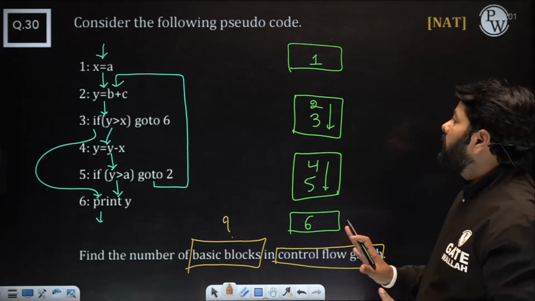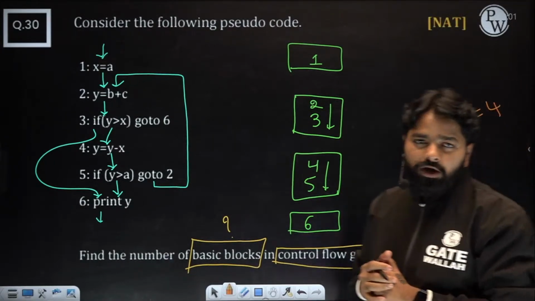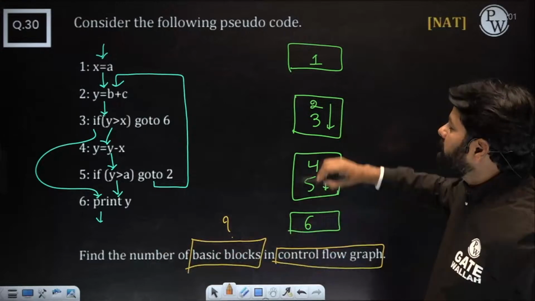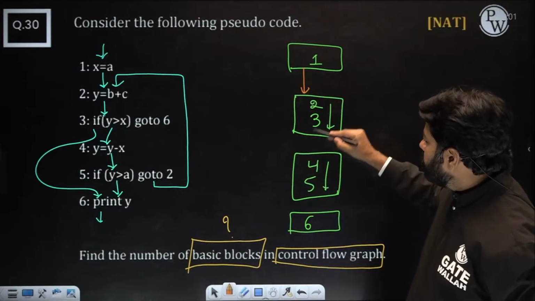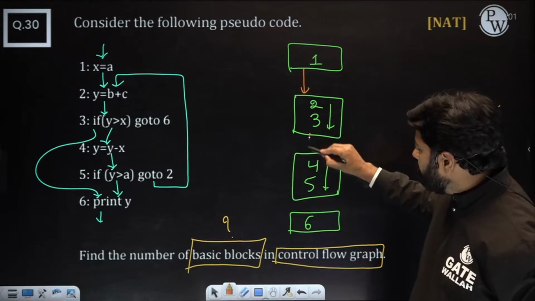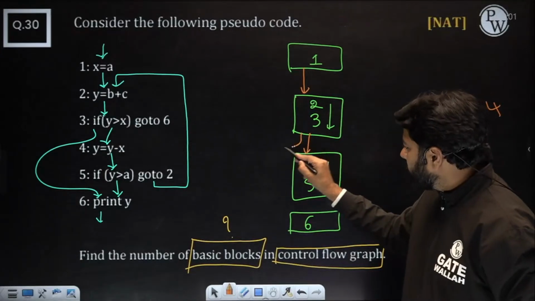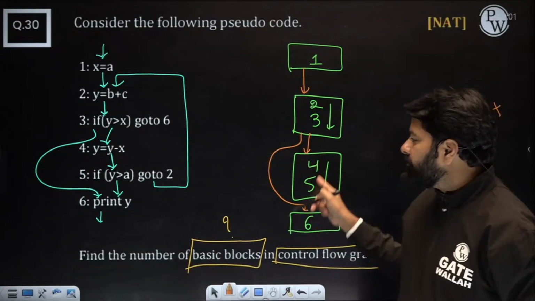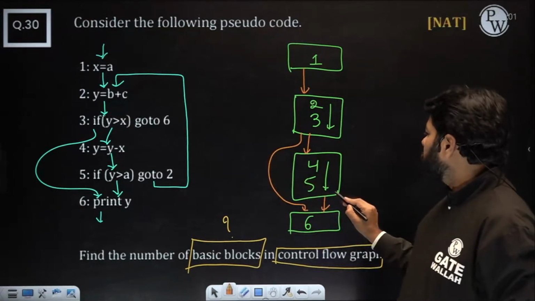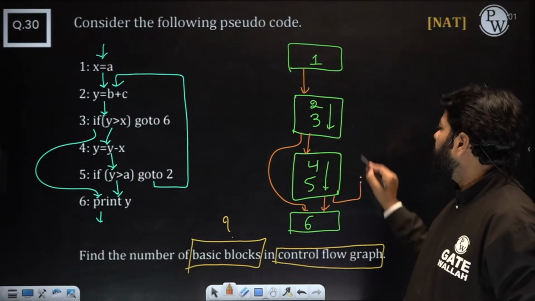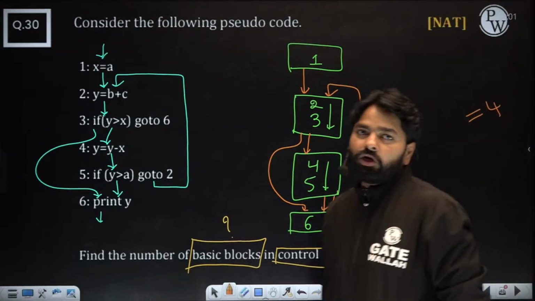If you understood the answer, 4 is the number of basic blocks. And if you want to connect the controls, you can see there, 1 to 2, and then 2 to 3, and 3 to 4, and 3 to 6 also. You can keep that here like this, and after 4, 5 you can go down, or you can go to 2 also. So you can see everything properly like this. That's it. This is a control flow graph.